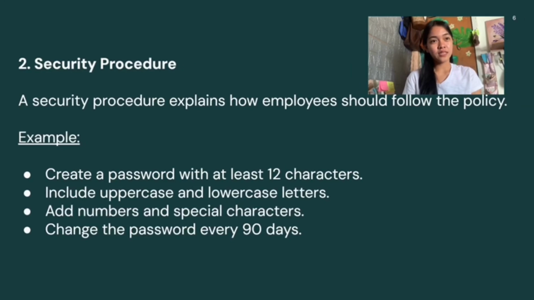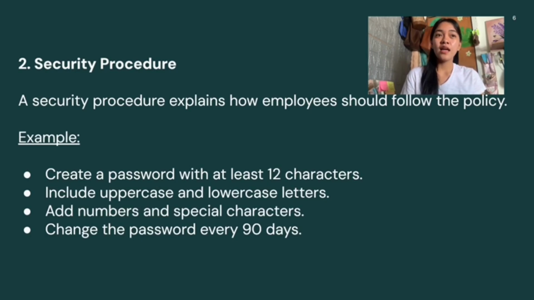Second, security procedure. A security procedure explains how employees should follow the policy. For example, create a password with at least 12 characters, include uppercase and lowercase letters, add numbers and special characters, and change the password every 90 days. In simple terms, security procedures are actions. They are step-by-step instructions on how to follow the security policy.